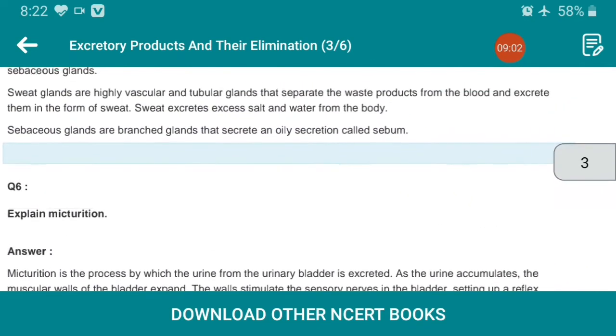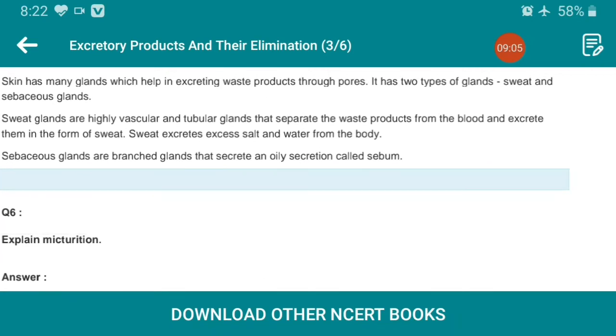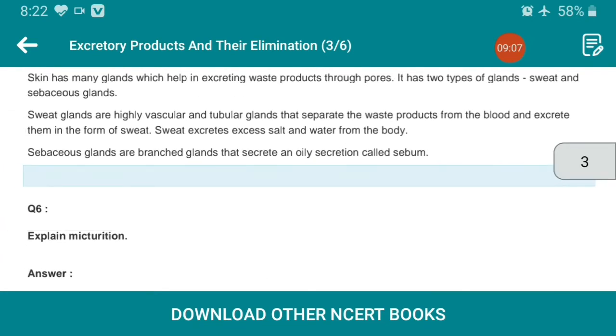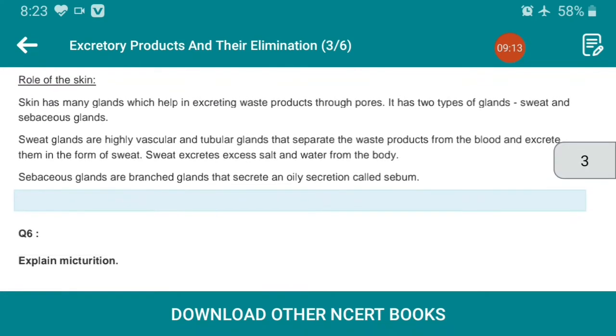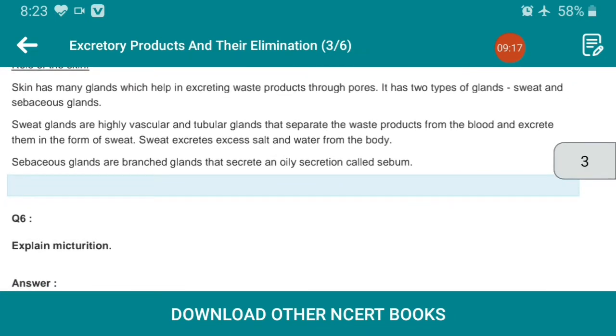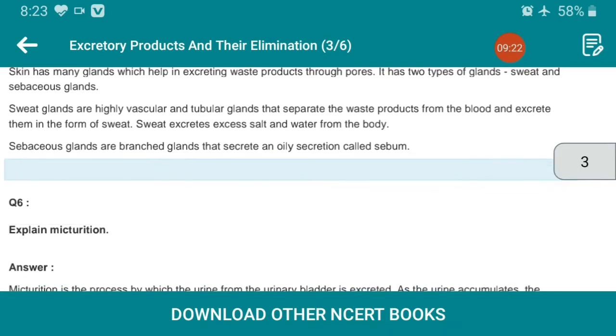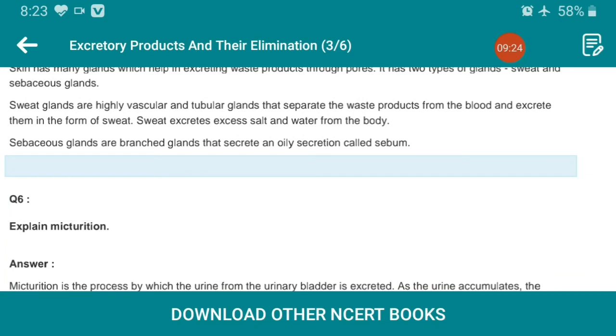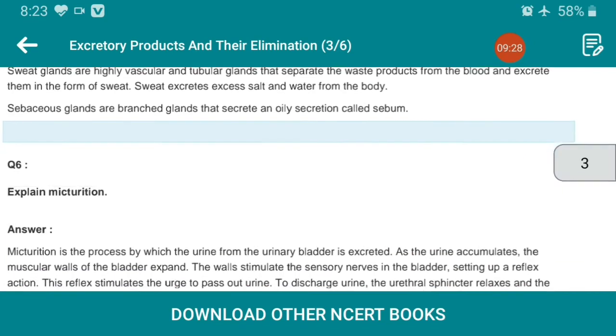So generally you know this, whenever we are doing exercise or hard work in an open area, at that time we perspire. That fluid comes out and is a little bit salty. That is carried out by the sebaceous glands and sweat glands.